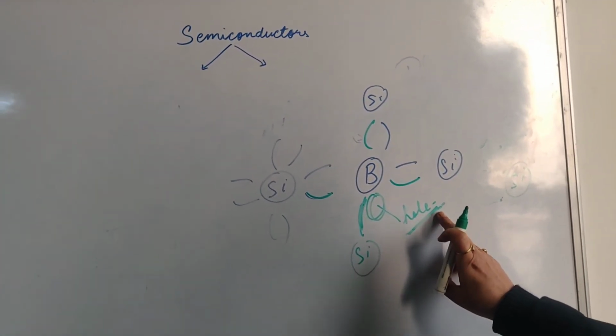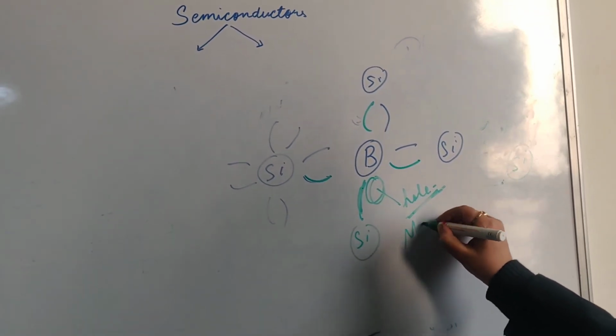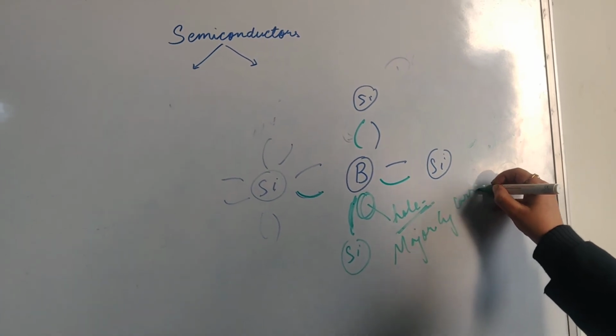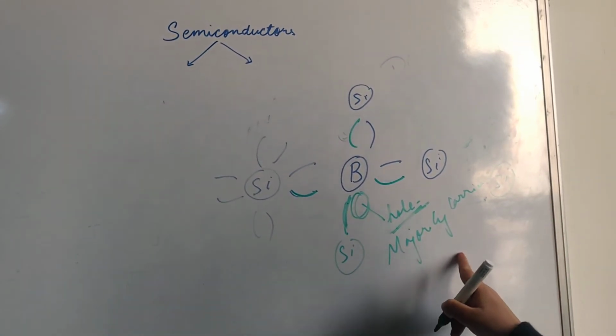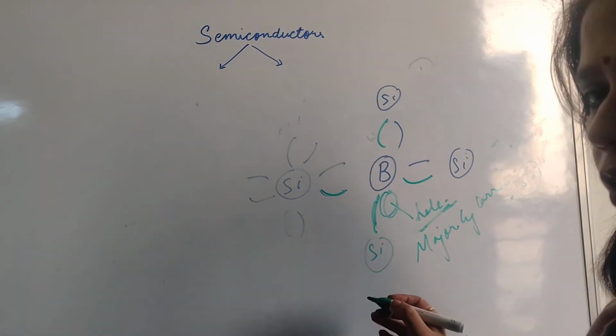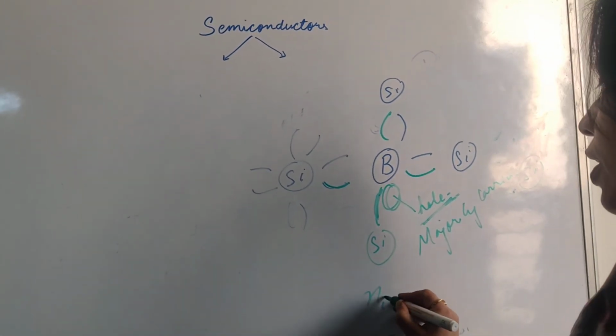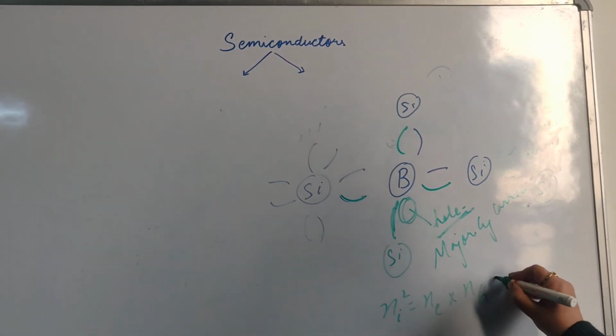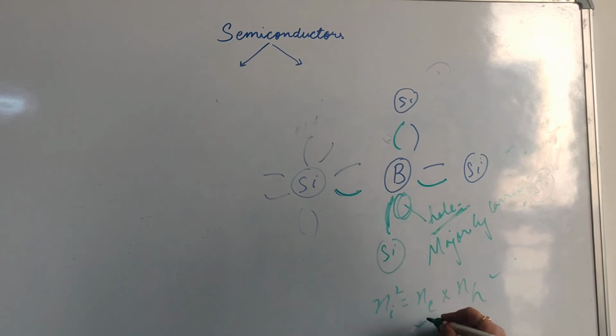So here we call holes the majority carriers. And in the same way, if there are holes, there should be free electrons also, because here also Ni square is equal to Ne into Nh. If Nh increases, Ne will decrease.